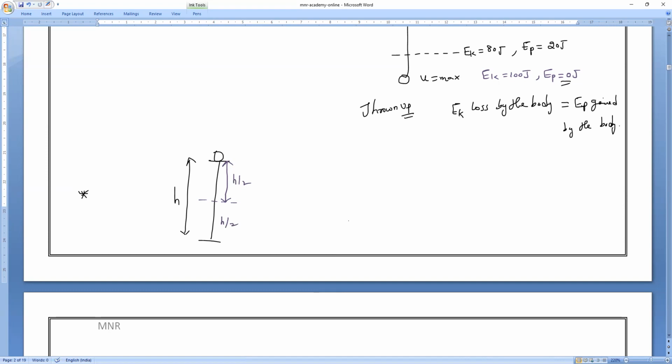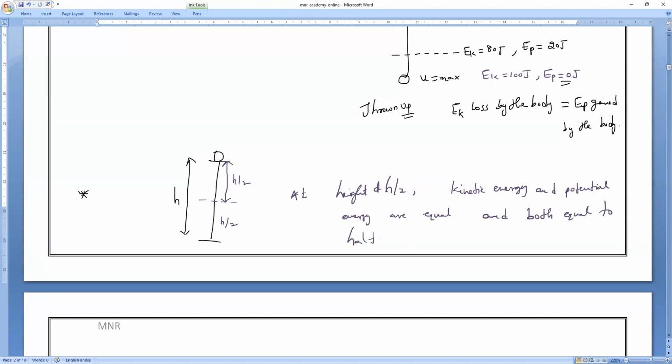Exactly half. So write it, everybody. At a height of h by 2, kinetic energy and potential energy are equal, and both are equal to half of the total energy.